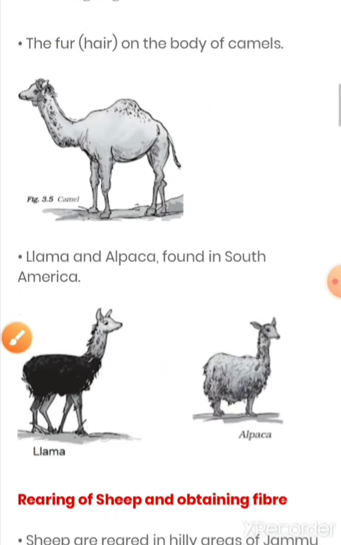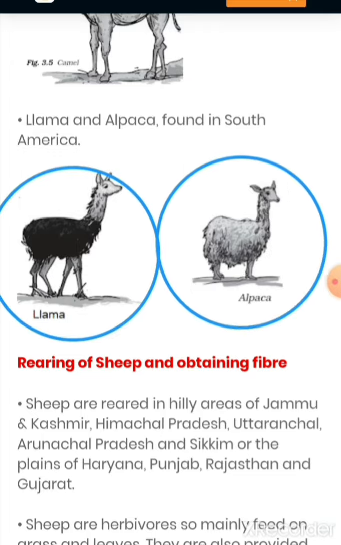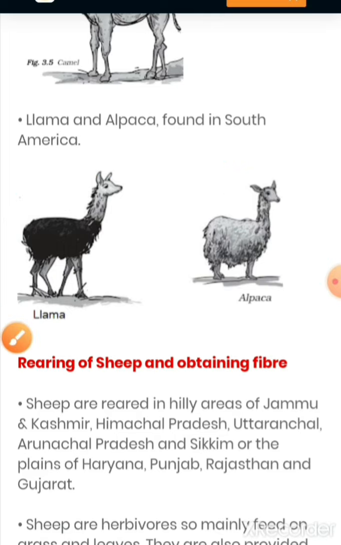Now the next ones are animals which are not from India. They are like this: llama and alpaca, and they are found in South America.